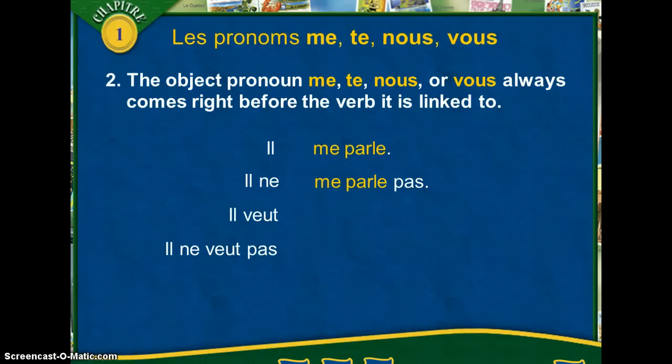You notice that this pronoun me stays with the verb parle. Now, this is especially important in a case like this, when we have the verb plus the infinitive. You can kind of anticipate what's going to happen next with the verb plus the infinitive. So, il veut is already conjugated. Il veut me parler. Otherwise, if you put it in the wrong place and you said il me veut, it's saying he wants me, and that's a little creepy. So we have to keep it in the right place. He wants to speak to me. And then with the negative, in a sentence like this, we would put the ne and the pas, or our negative words, around the conjugated word. So, il ne veut pas me parler.